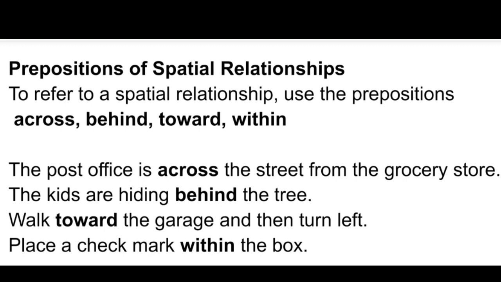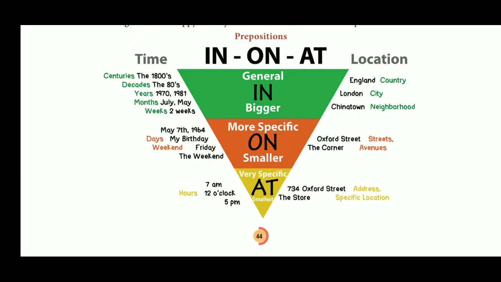So far what we have seen is prepositions of time, prepositions of direction, prepositions of place, prepositions of location, prepositions of spatial relationships. More understanding on prepositions: in, on, at. In all types of prepositions, we use in, on, at. So we'll see the uses of in, on, at.